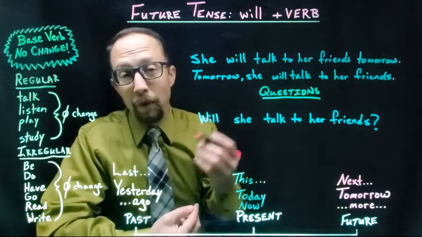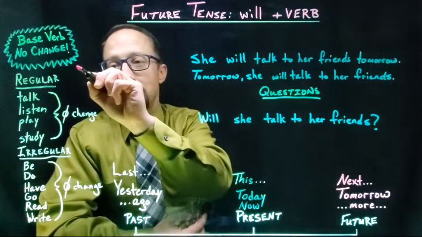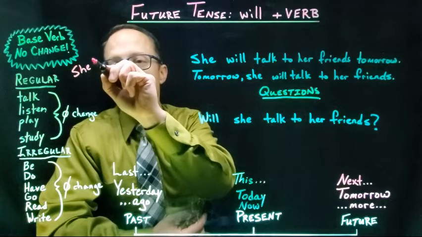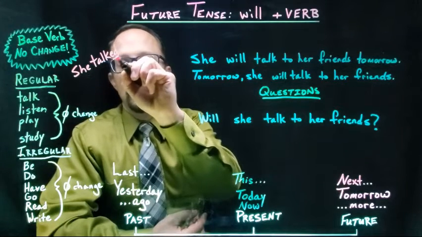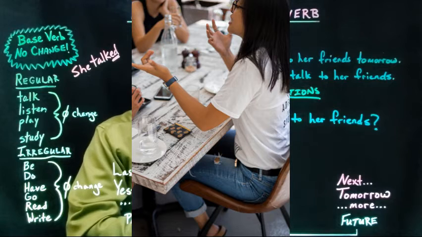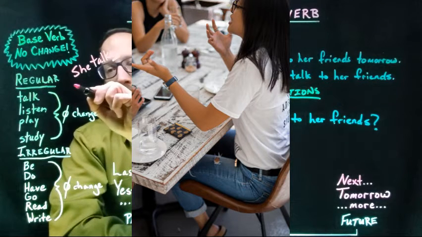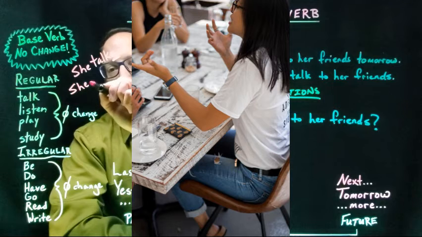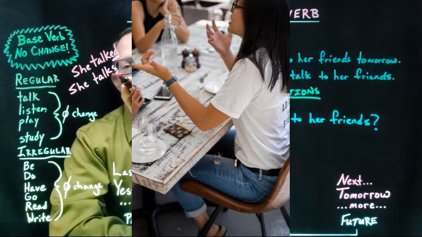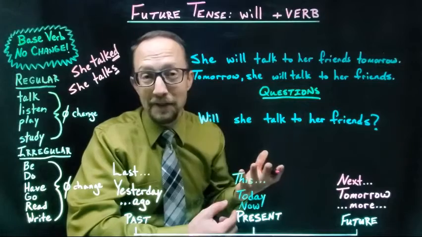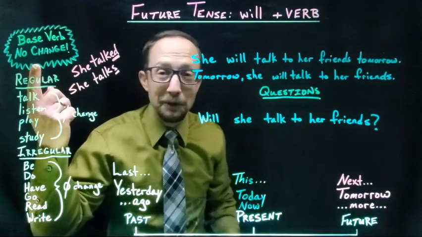So you probably remember in the past tense, you might write a sentence like, she talked. And you have to add ed for the past tense. Or in the present tense, you might write something like, she talks, and you have to add an S. But with future tense, there is no change.